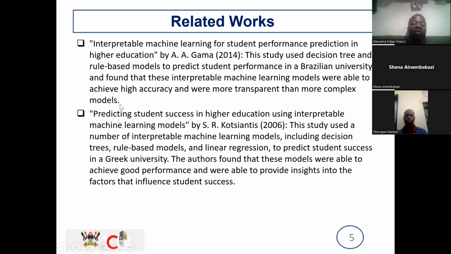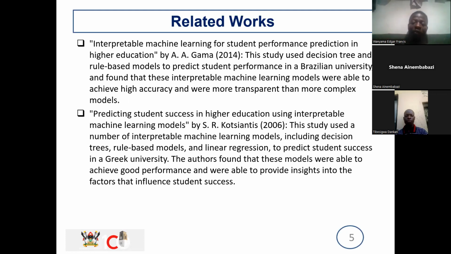And also the other related work, the paper on predicting students' success in higher education using interpretable machine learning models by S. R. Kotsiantis in 2006. This study used a number of interpretable machine learning models, including decision trees, rule-based models, and linear regression, to predict students' success in a Greek university. These authors found that these models were able to achieve good performance and were able to provide insights into the factors that influence students' success.